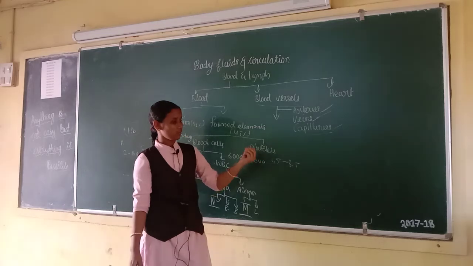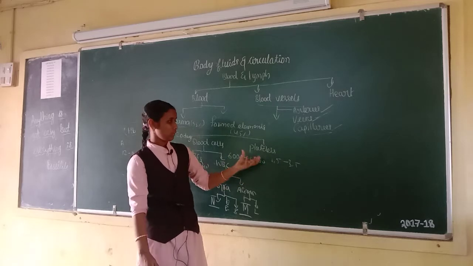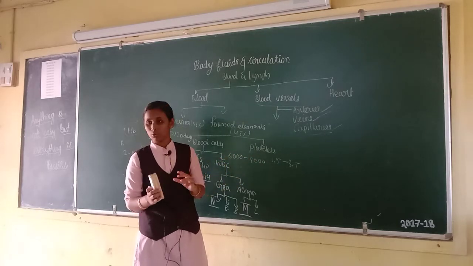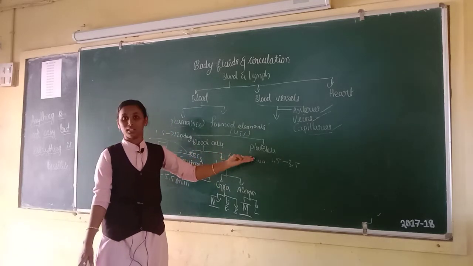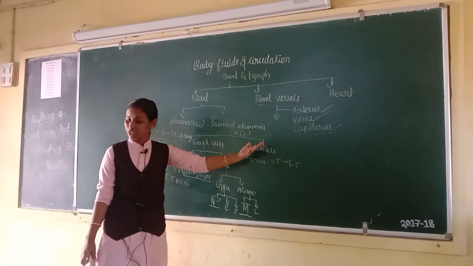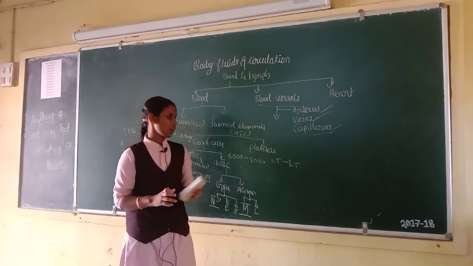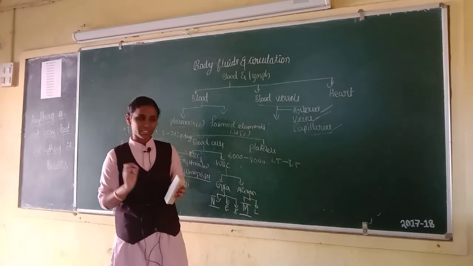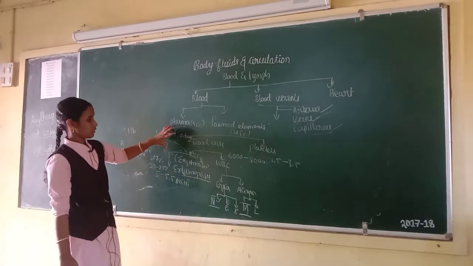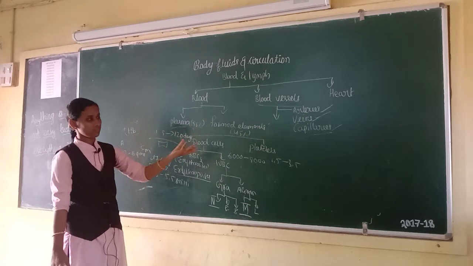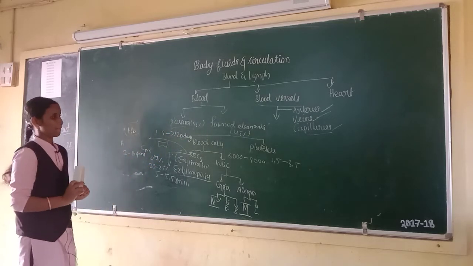Blood has 1.5 to 3.5 lakh platelets per millimeter cube. Platelets help in blood coagulation or blood clotting. Next, increase in the number of platelets, that condition is called thrombocytosis. And decrease in the number of platelets, that condition is called thrombocytopenia. Platelets are also produced in bone marrow. This is all about blood cells and platelets and plasma and formed elements. This is all about blood.